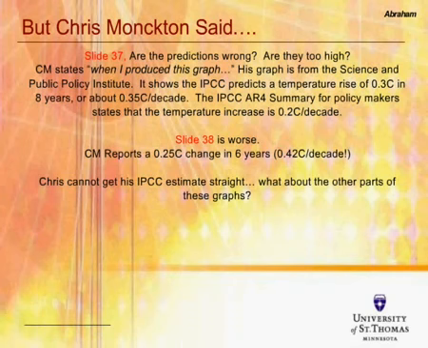Slide 38 turns out to be worse. Monckton reports a 0.25 degrees Celsius rise in 6 years, or 0.42 degrees per decade. So not only are his results higher than the IPCC's, but they don't agree with themselves. But let's continue on and let's see where other disagreements lie.